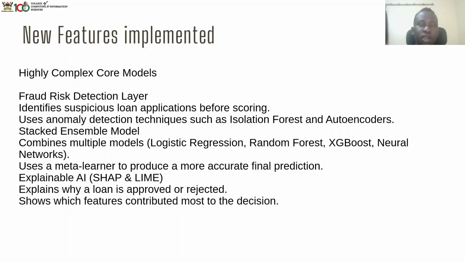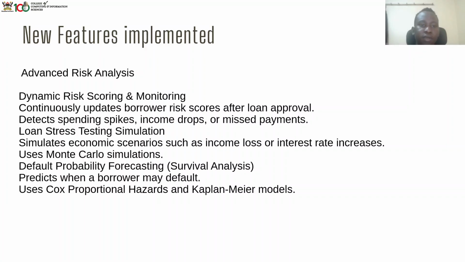This one allows you to explain the reason why this person is not going to be given a loan or is going to be rejected. Then it also shows which features contributed the most to the decision. Then we have some more advanced risk analysis, which involves dynamic risk scoring and monitoring, which continuously updates borrower risk scores after loan approval. Then it detects spending spikes, income drops, or missed payments. Loan stress testing simulation simulates economic scenarios such as income loss or interest rate increases. Default probability forecasting predicts when a borrower may default.